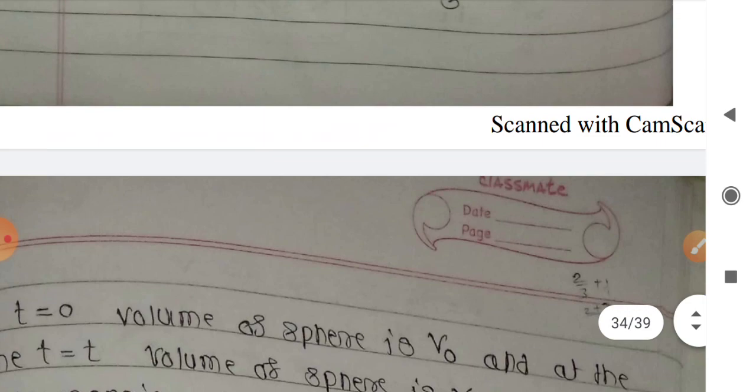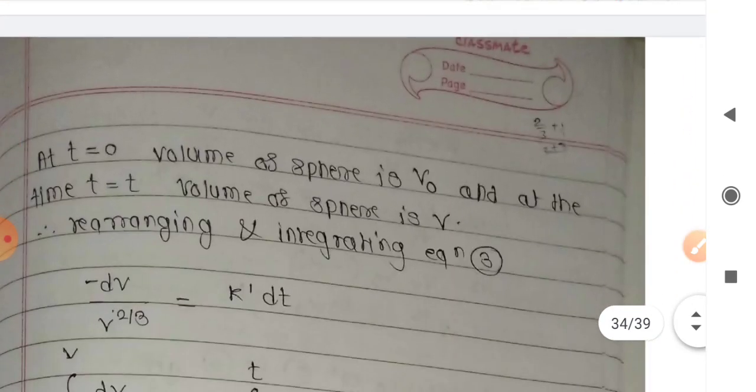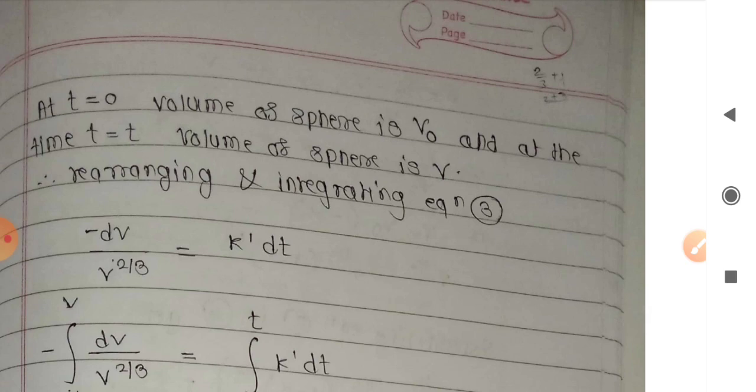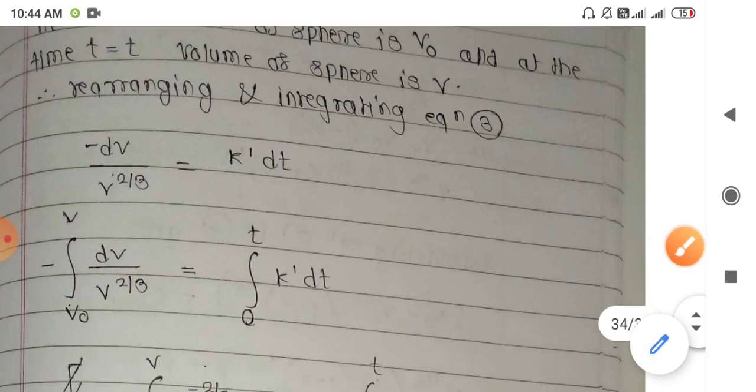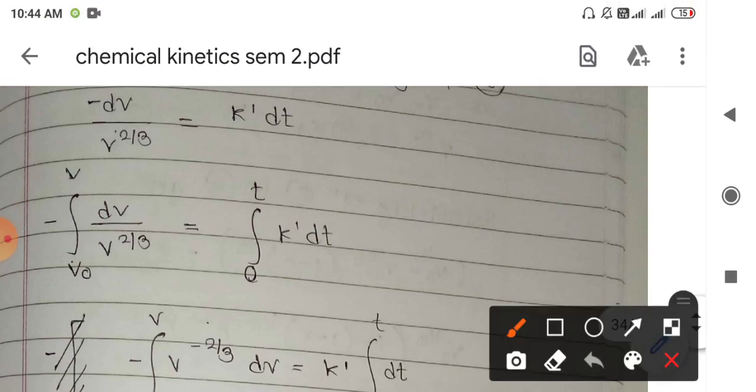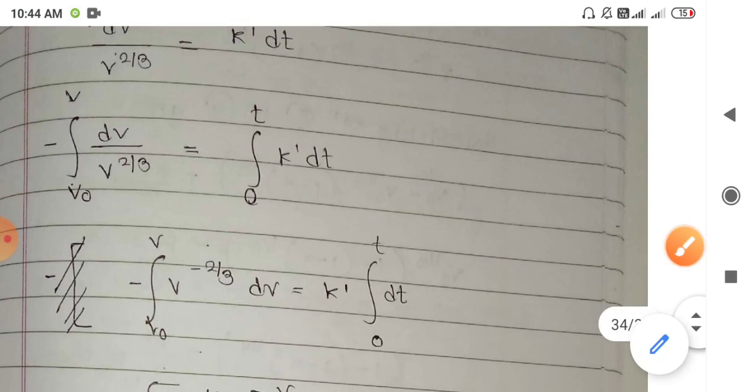In order to obtain the integrated rate law, we have to integrate this equation within the proper limits of time and volume. At time zero the initial volume of the sphere is v0, and at a particular time t the volume has decreased to a certain value v. So simply substitute those values in the given equation and rearrange it to get the integrated rate law. We rearrange the equation, keeping the variables on their respective sides, and put the limits for the volumes.